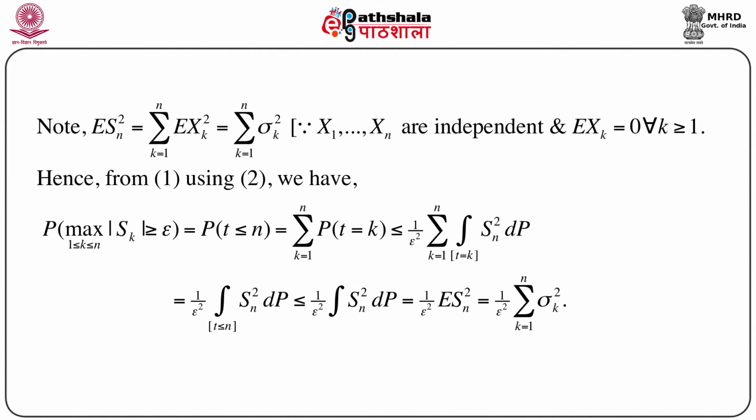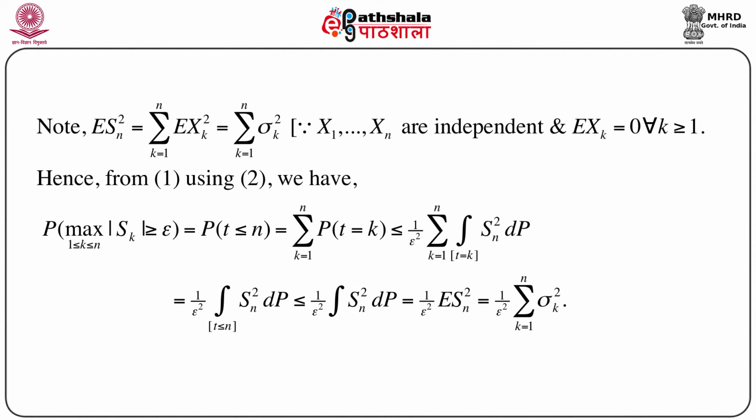Now, this probability t less than or equal to n we can immediately write as the summation k equals 1 to n of the probability t equals k, and we have just seen in equation 2 that this is less than or equal to 1 by epsilon square times the integration over t equals k of Sn square dP.